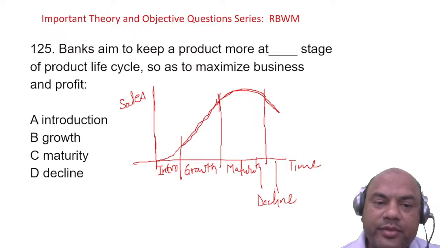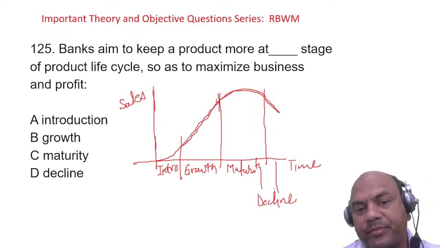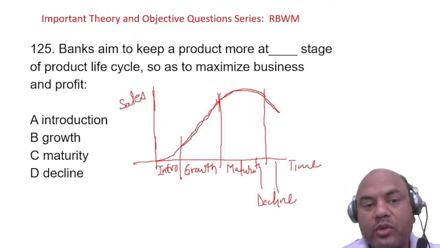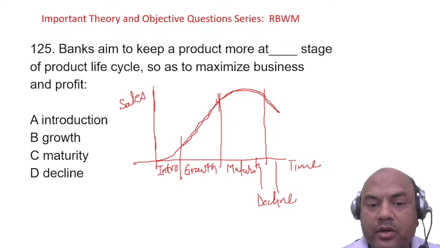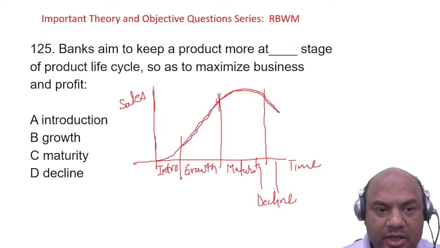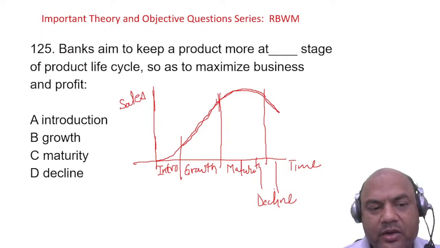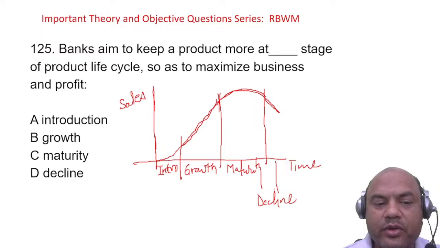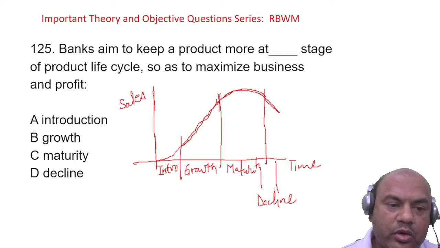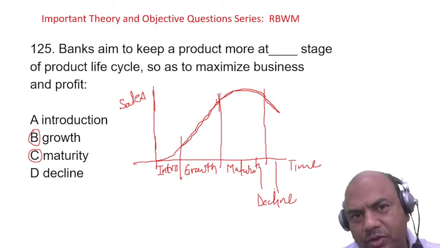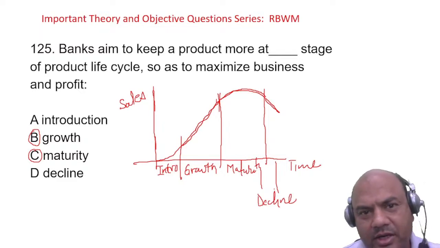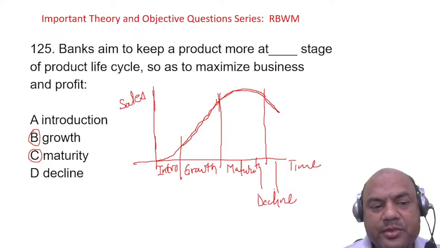Now you tell me, if you are the owner of any company, where will you try to keep your product in the PLC? There are four options: introduction, growth, maturity, decline. I'll give you only two: growth or maturity. Decline, of course you don't want. Introduction, of course you don't want, right? So now the question comes: growth or maturity.